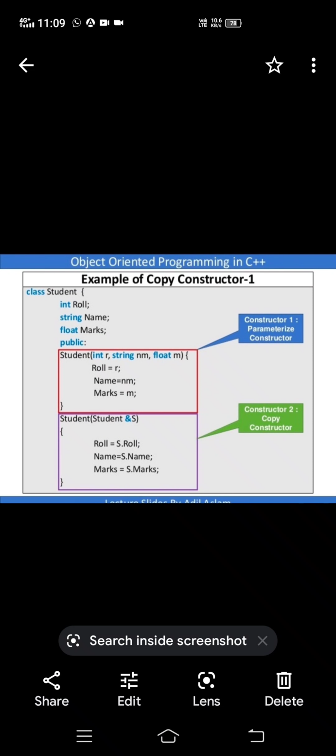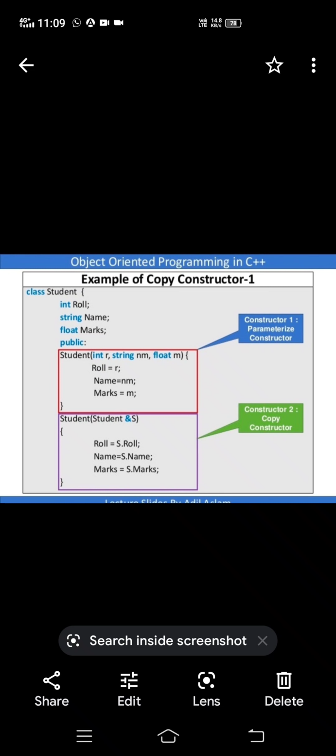Those values of s1 you can copy into another, that is s2. So in main, write Student s2 equal to s1.